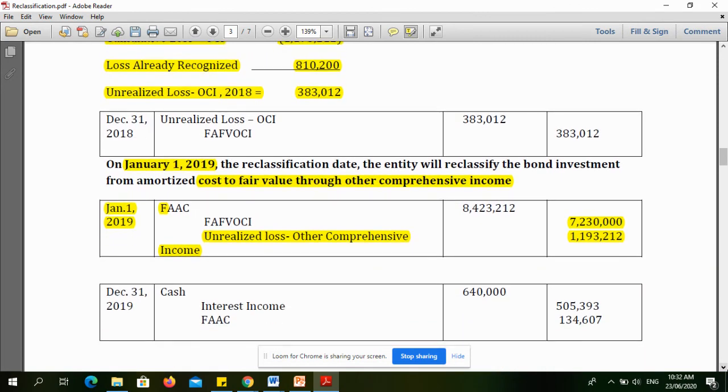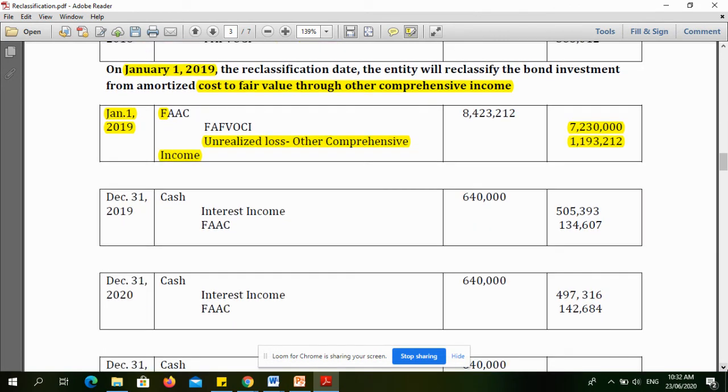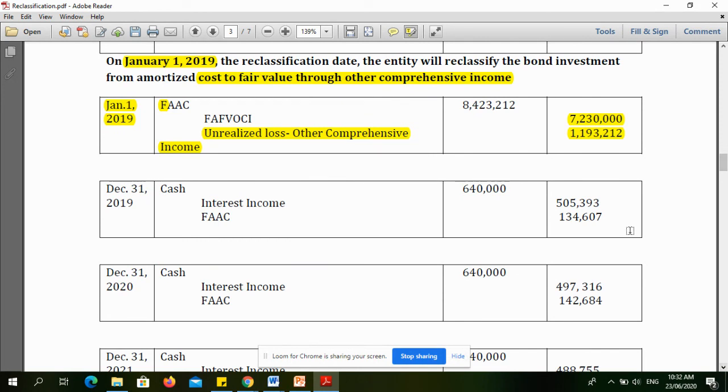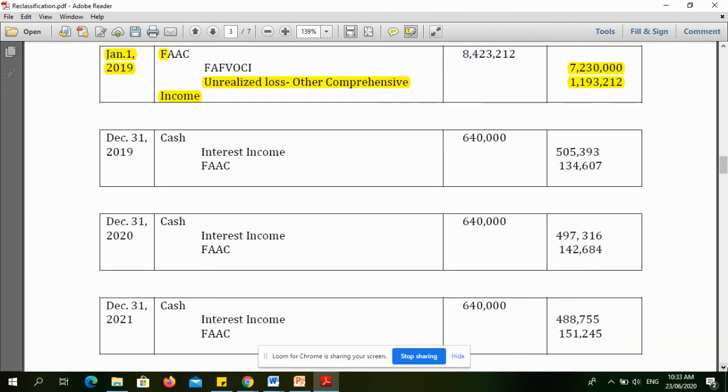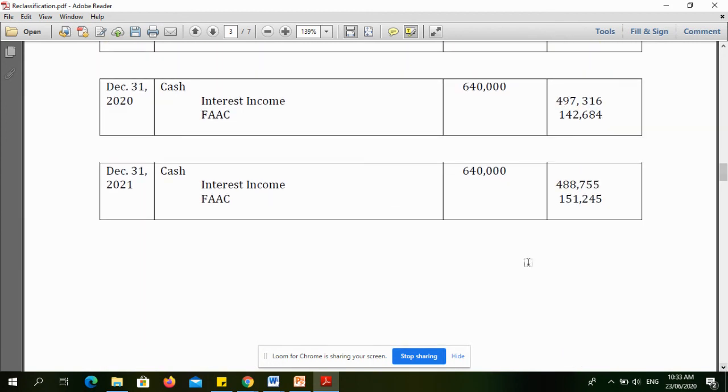So, after this, ang gagawin na lang natin is to amortize. Since wala na tayong pakialam sa fair value. So, for December 31, 2019, we debit cash, we credit interest income, and we credit FAAC. So, starting this, lahat ng journal entries natin, puro amortization na lang. So, that's it for FAFVOCI to FAAC.